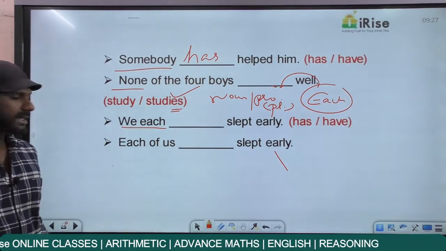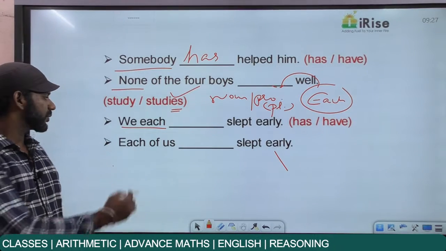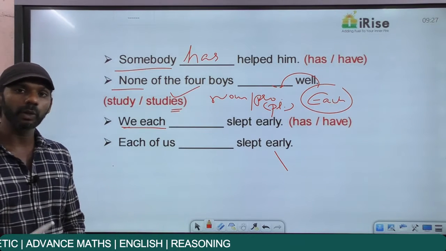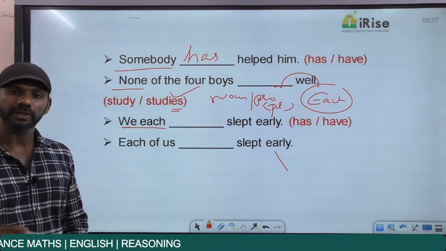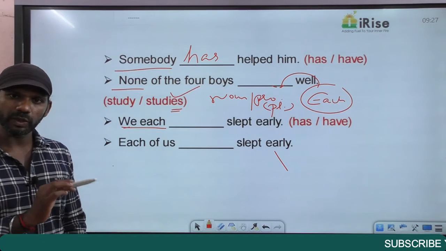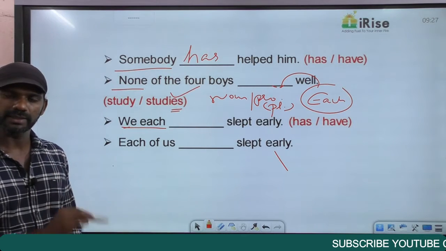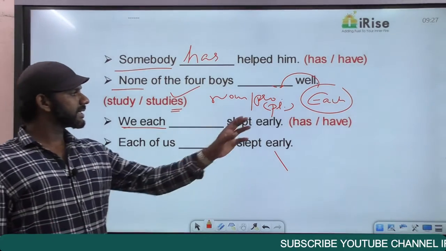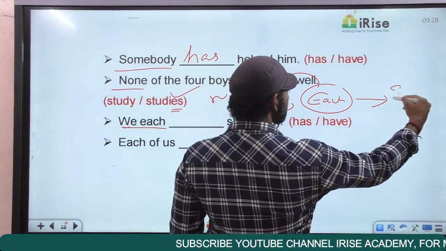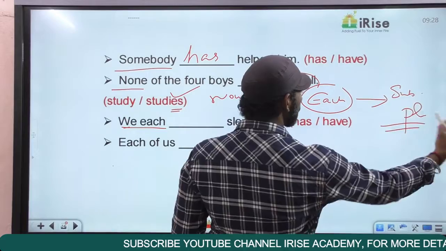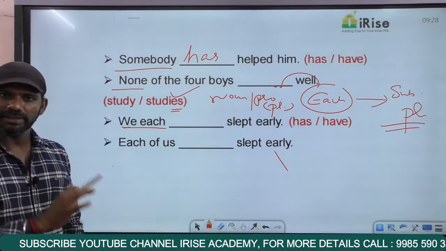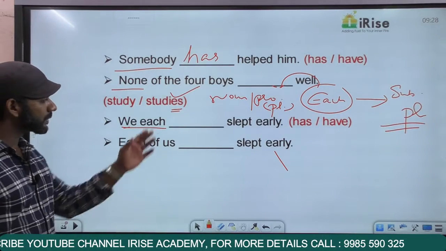Now come to this. I said we each is a correct usage, because we is a plural pronoun. They each is a correct usage. They is a plural pronoun. He each is a wrong usage because he is a singular pronoun. She each is a wrong usage. She is a singular pronoun. So if there is a noun or pronoun in front of each, that noun or pronoun must be plural. Now the exception is this. When there is a plural noun or pronoun in front of each, the subject must be taken as plural. This is the exception. Now come to these two statements.